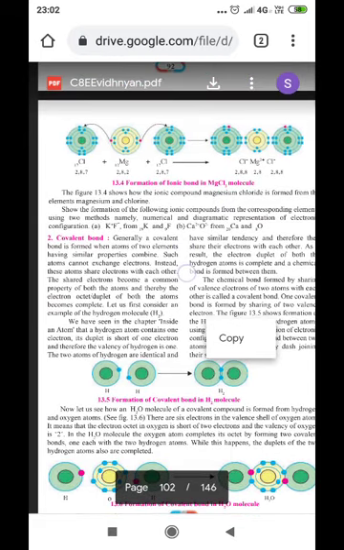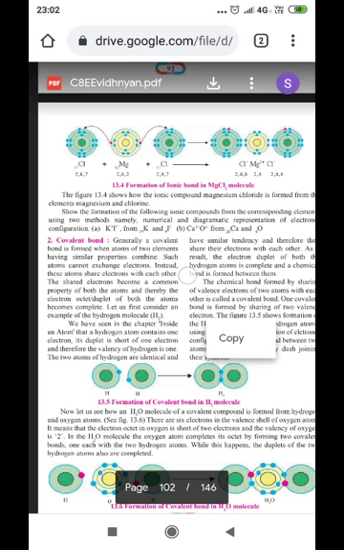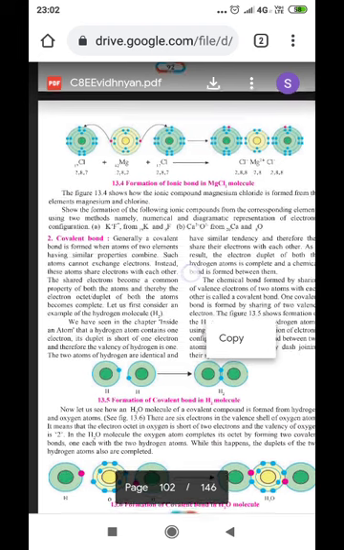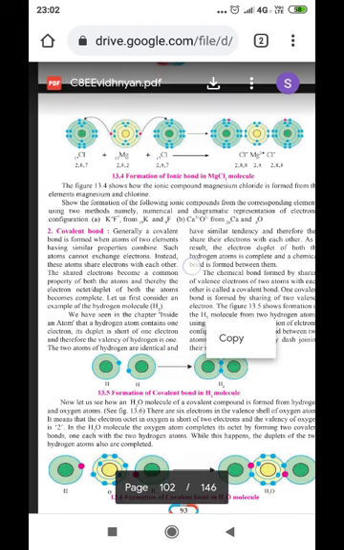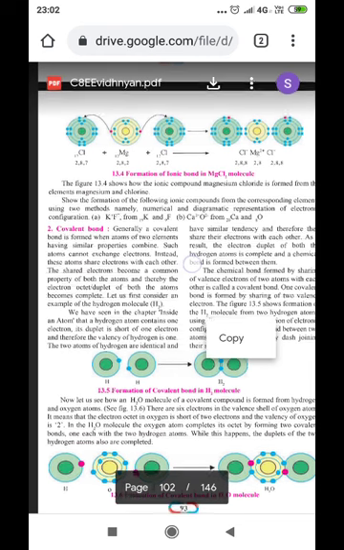Similarly, the same thing happens in the case of magnesium chloride also, and the picture is shown here for the ionic bond for the magnesium chloride molecule.